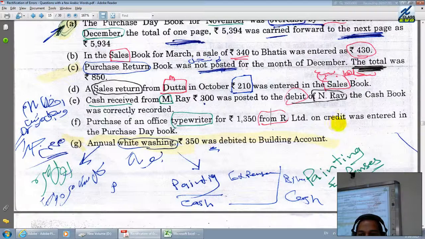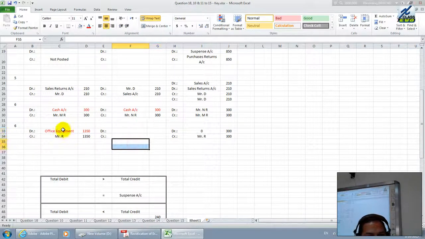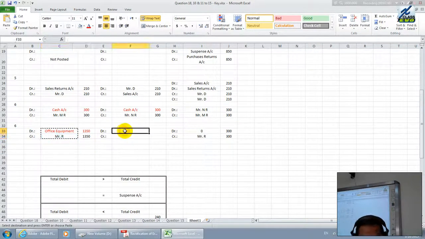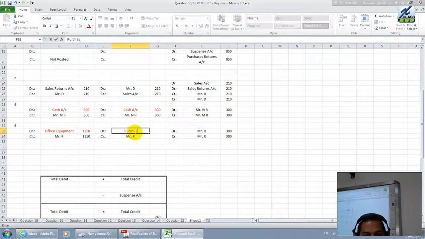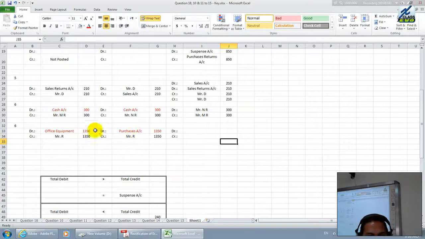Now, what is the mistake here? They have entered it into purchases debit. Instead of writing office equipment on the debit, they have written purchases. They have considered it as goods. Therefore, the mistake is an accounting mistake: the purchases account was debited and the creditor was credited with the same value, 1350. You know, this entry we have done many times. There is no mistake at all in the creditor name.